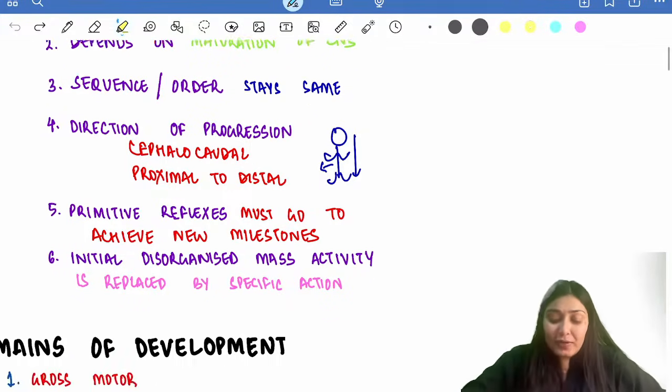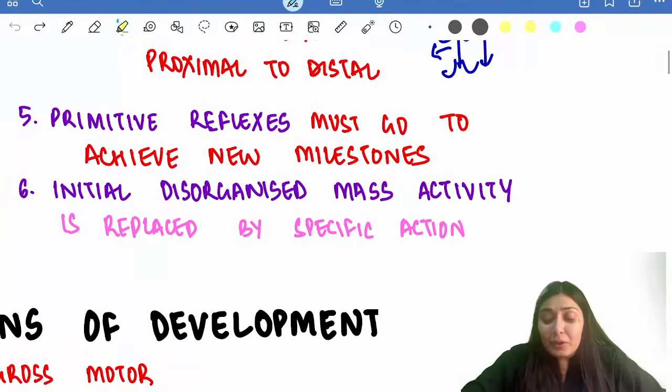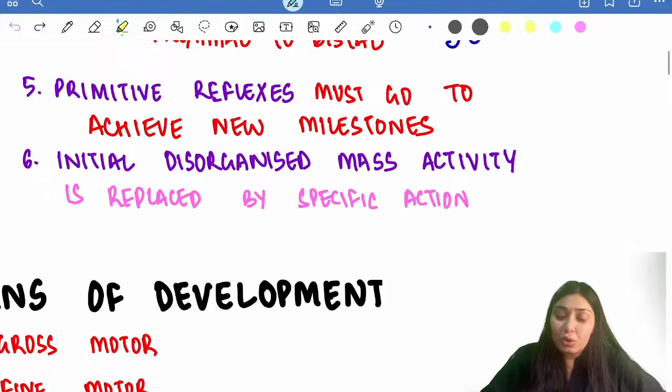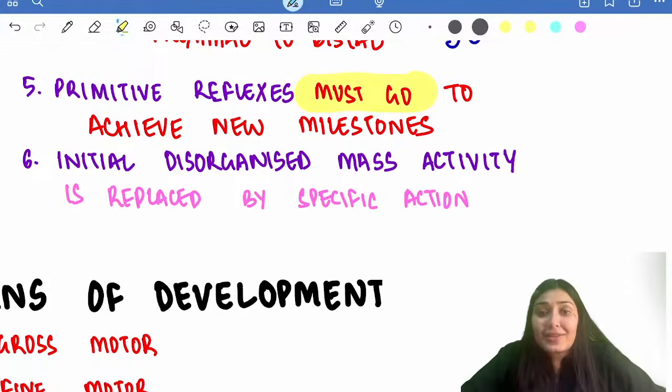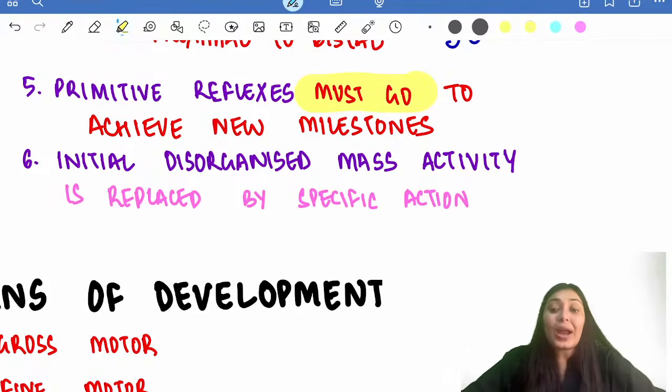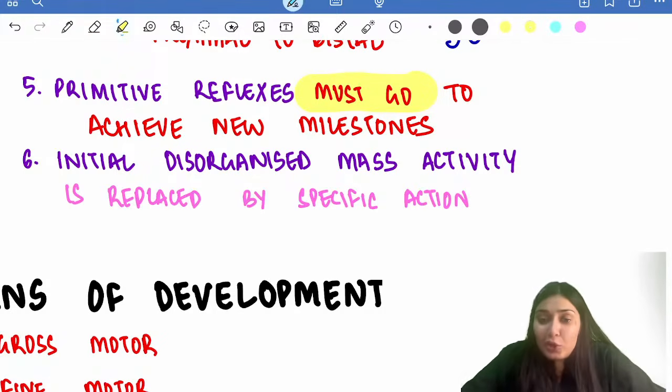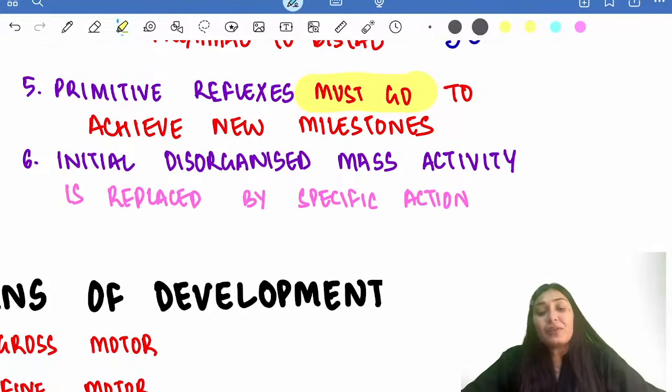Then the next law is very important. It says that the primitive reflexes must go. Primitive reflexes must go to achieve new milestones. What do I mean by that? When the child is born, there are certain primitive reflexes that the child has. These have to go so that the child can attain new milestones. If you want to enter a new relationship, you have to forget your ex, right? So similarly, primitive reflexes must go to achieve new milestones in life.